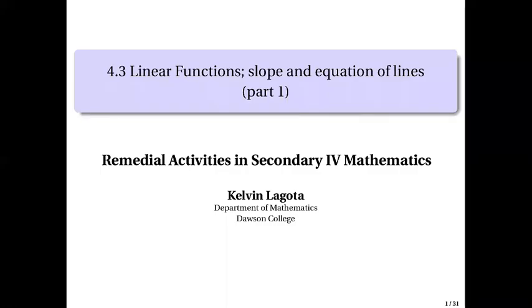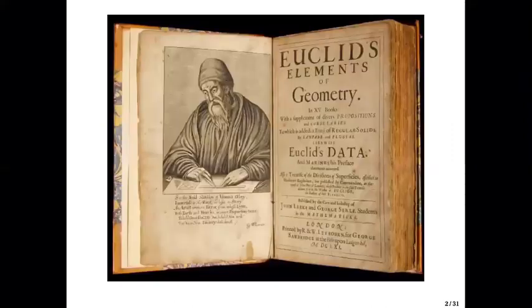We'll be working on section 4.3 of our course titled Linear Functions, Slope and Equation of Lines. So as you can see, this is just part one. In particular, we'll be working on lines. We'll formally define what a line is and what a slope is, and then introduce several forms of equation of a line. So let me start with the following picture.